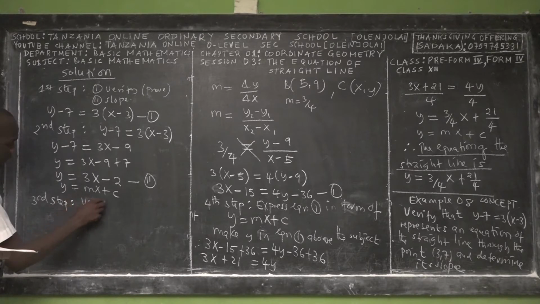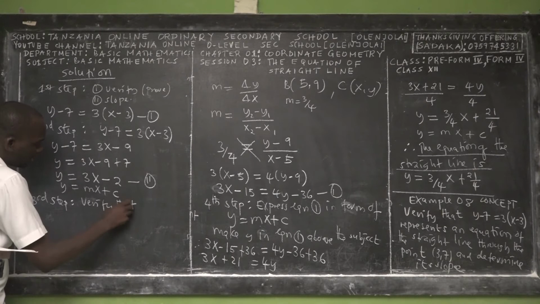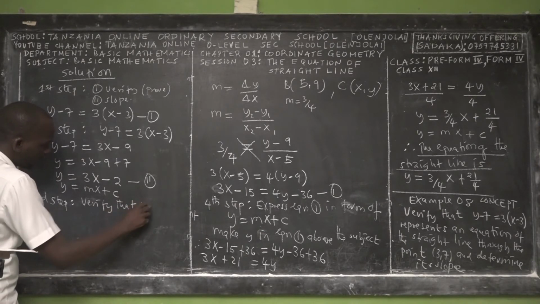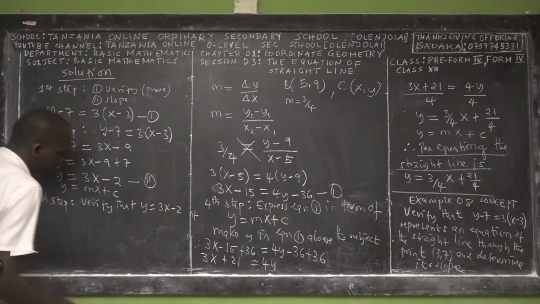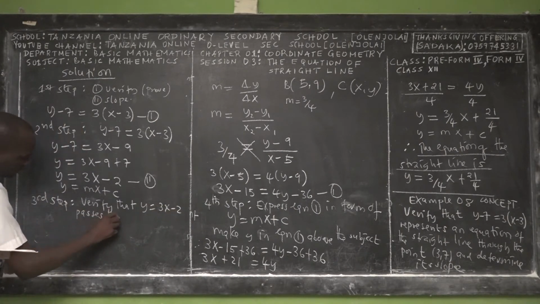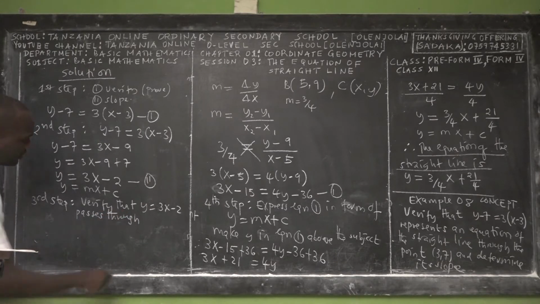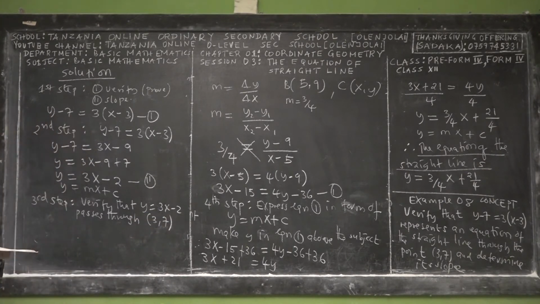So let us verify that y is equal to 3x minus 2 passes through 3,7.